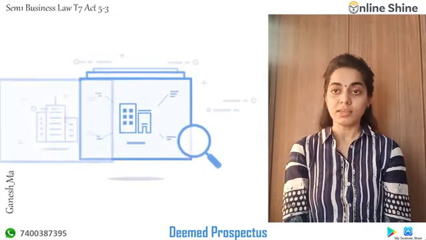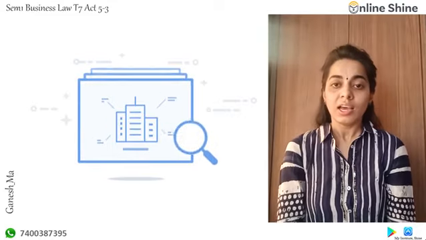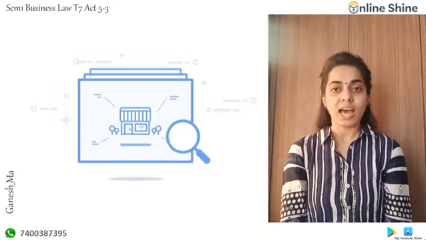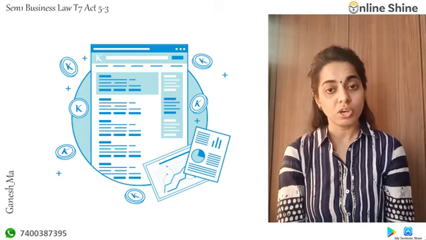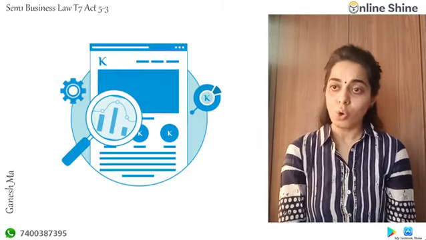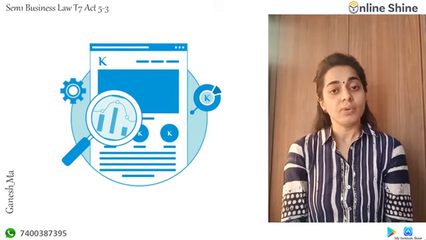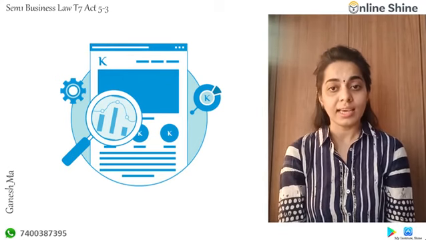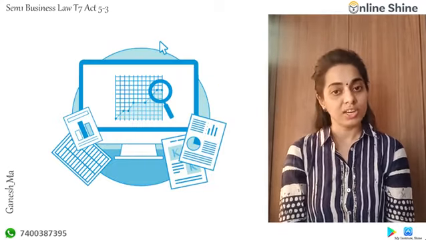The deemed prospectus. Nowadays the sale of shares or debentures generally takes place through issue houses. These issue houses advertise the company's shares, and they are the ones selling the shares of the company.